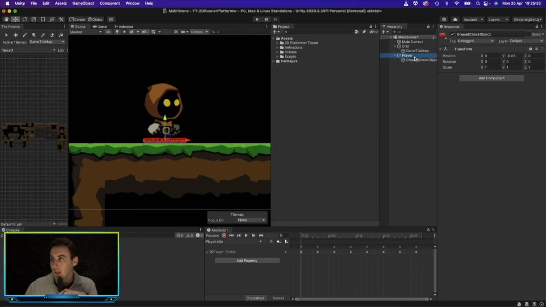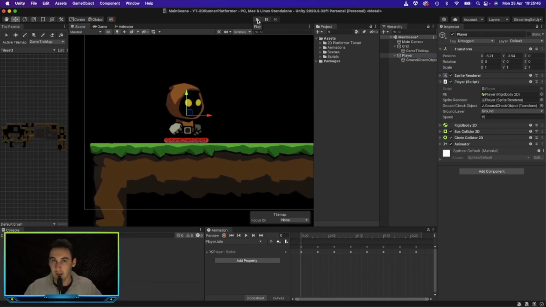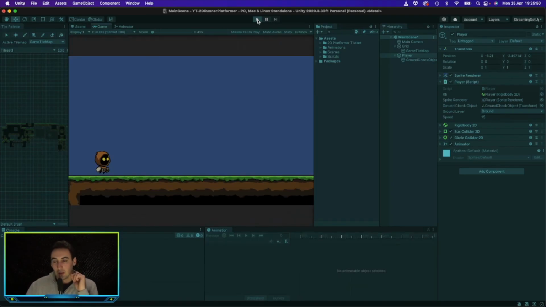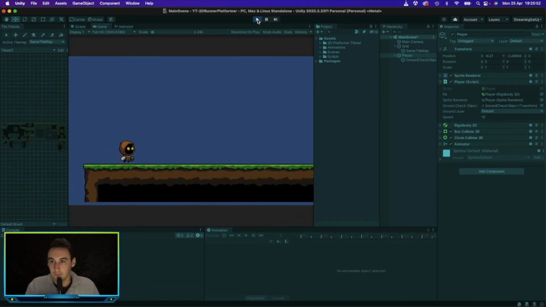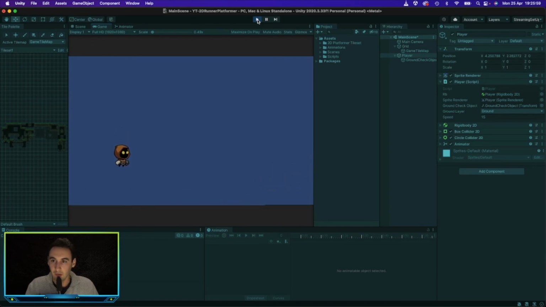So if we go back to the player, we can now drag and drop that into our ground check object, and having done all of that, it should all work. Saying that, let's hope it does. Let's go ahead and see. So you can still walk up and down. If I jump, you can see it. You can no longer jump as many times as you want.